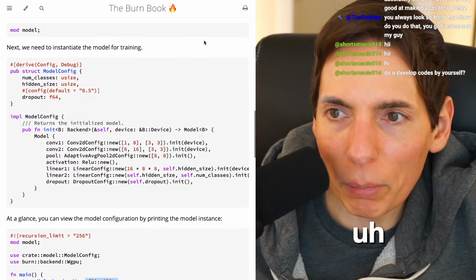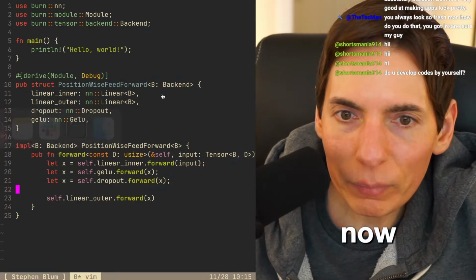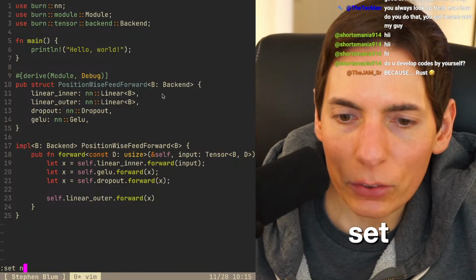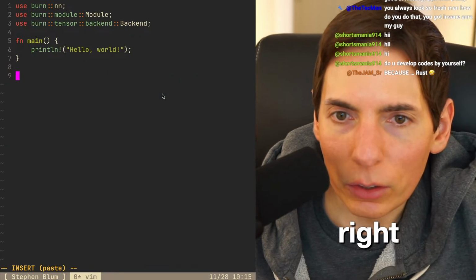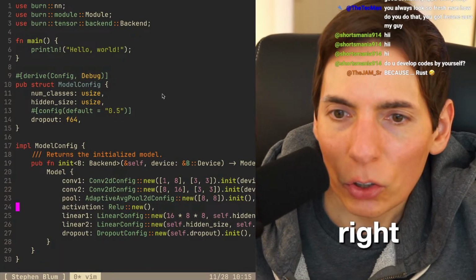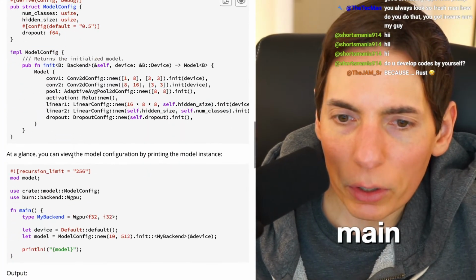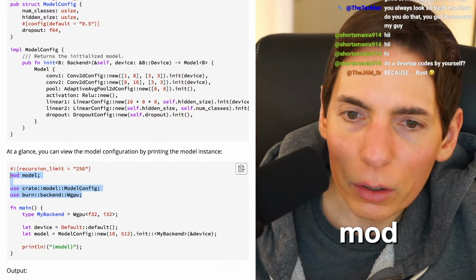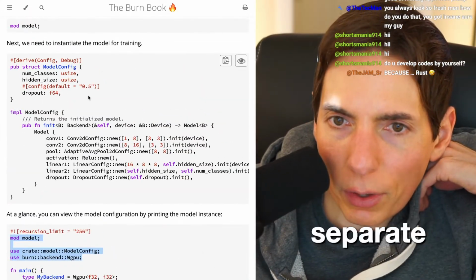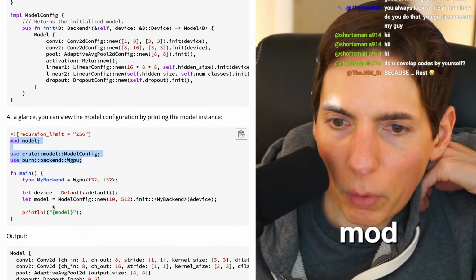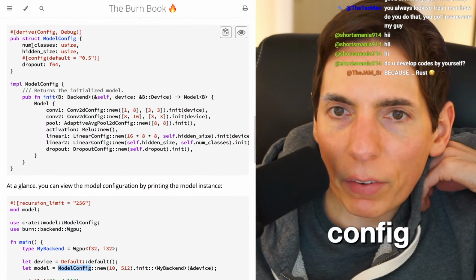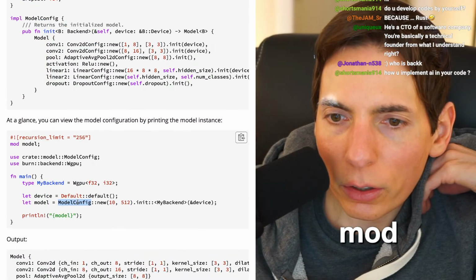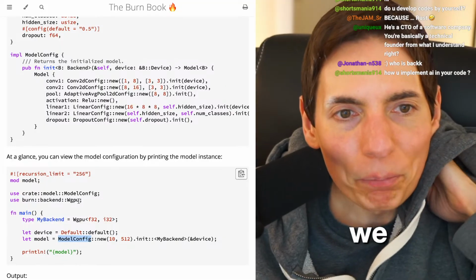Let's see. So I'm going to copy and paste this right now. We're going to do this instead. Paste. All right. And delete that. Paste that. All right. So we got our model there. We got the main, and then we're going to go over here, and then we're going to copy and paste this. Model. Wait, is this a separate model file? Is that what that is? Model config. All right, so we don't need to say model here. I don't think we do.